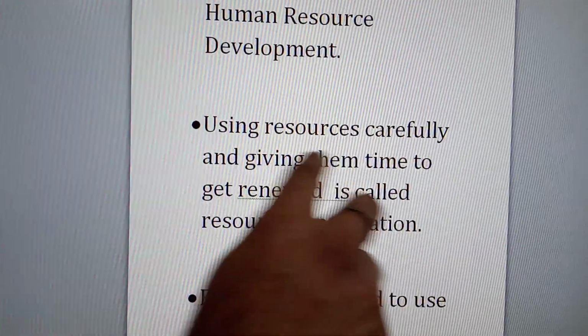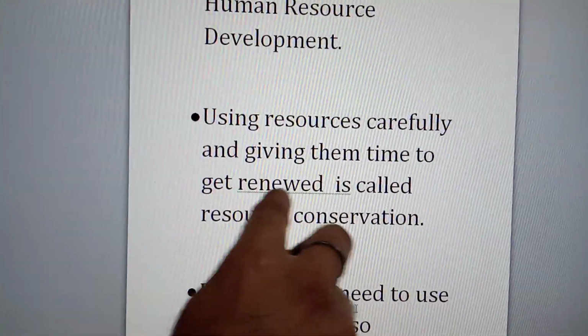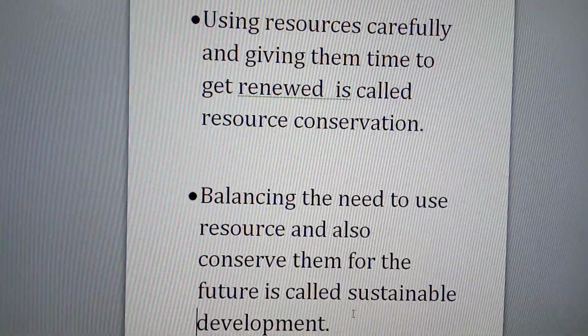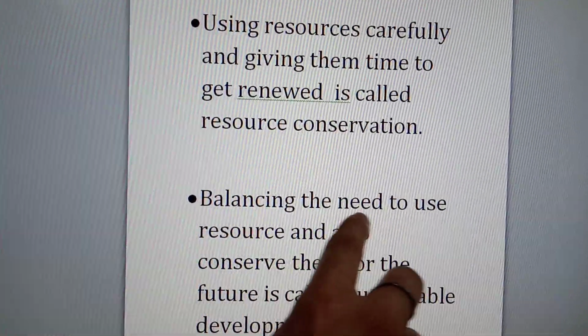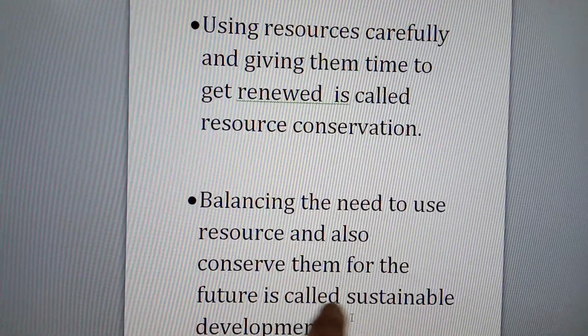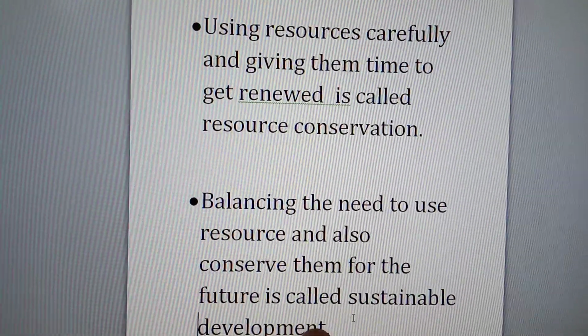Using resources carefully and giving them time to get renewed is called resource conservation. Balancing the need to use resources and also conserve them for the future is called sustainable development.